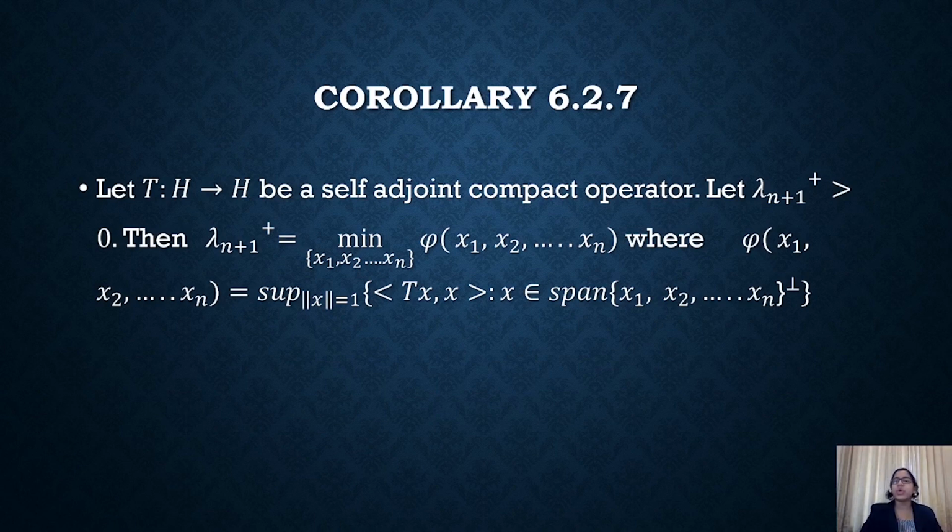And to move on with the proof, we have to consider an element y, and with the help of y we will show that the corresponding inner product t of yy will be always less than phi of x1, x2, and with that expression we get our required condition that lambda n plus 1 is less than or equal to phi of x1, x2, etc. xn, which gives us the required condition.